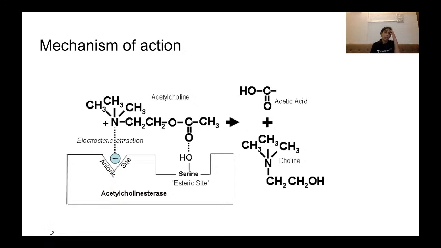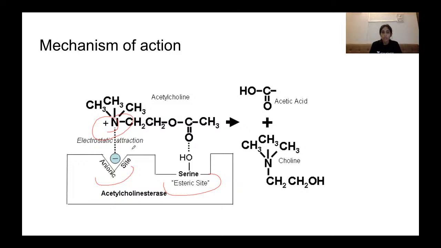So this is your acetylcholine esterase basically. The acetylcholine esterase has two sites, that is your anionic site and your esteric site. Your anionic site binds by electrostatic forces to the quaternary amine of acetylcholine.